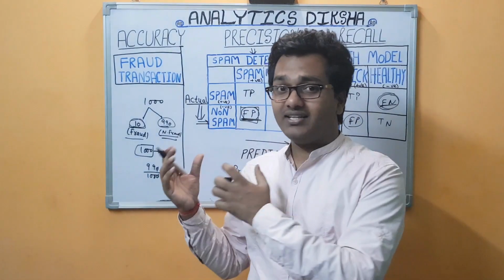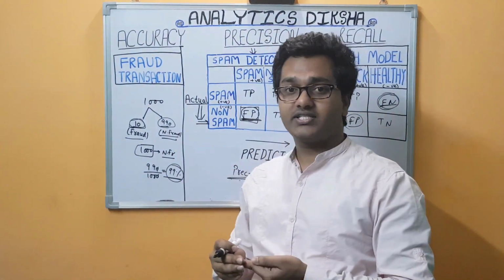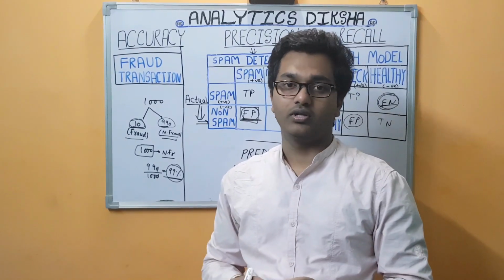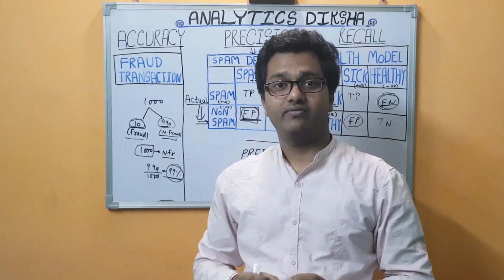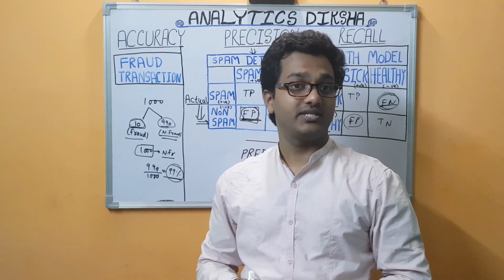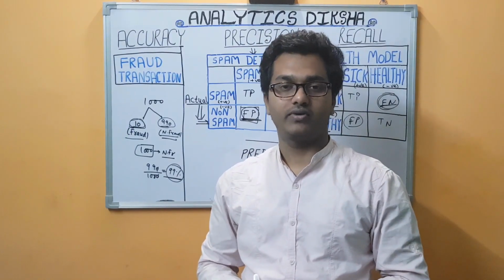So we've taken the examples of the credit card fraud transaction model, the spam detector model, and the health model. Using these three examples, you can very clearly identify when accuracy doesn't work, when precision works over recall, and when recall works over precision.